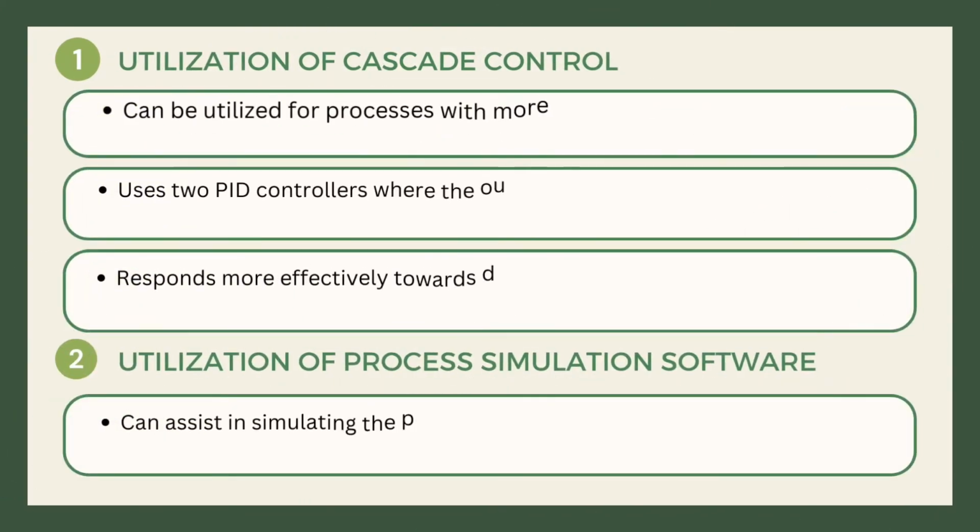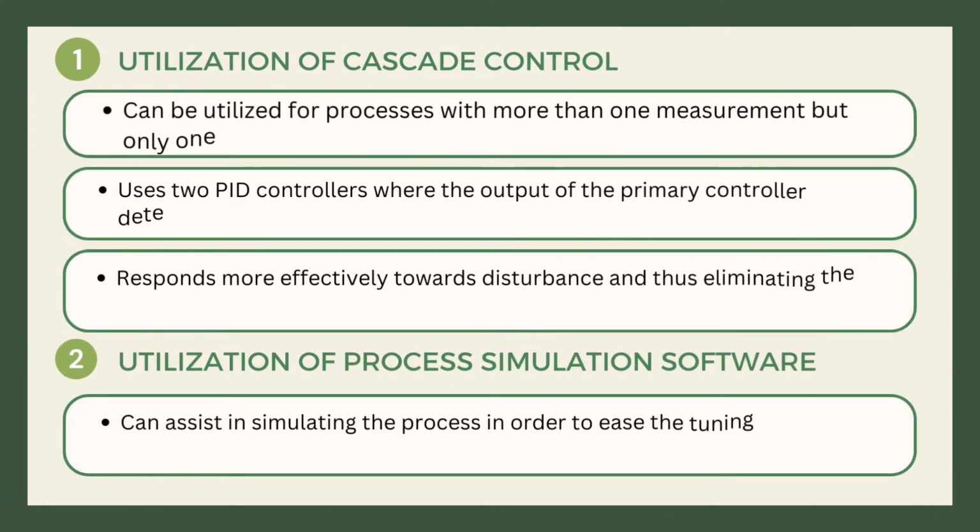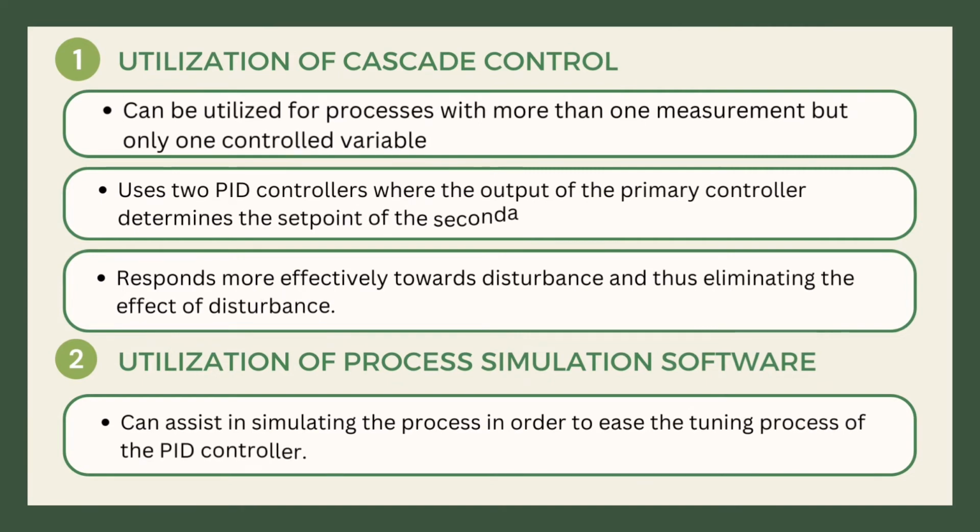Since the PID controller is only best for single input and output, that problem can be solved by utilizing cascade control, which is utilized for processes with more than one measurement but only one control variable. This control system utilizes two PID controllers, where the output of the primary controller determines the set point of the secondary controller. In this case, the primary controller controls the feed flow rate, while the secondary controller controls the feed